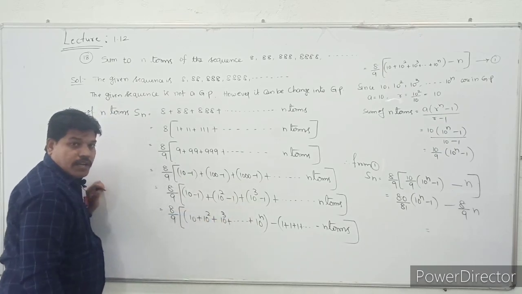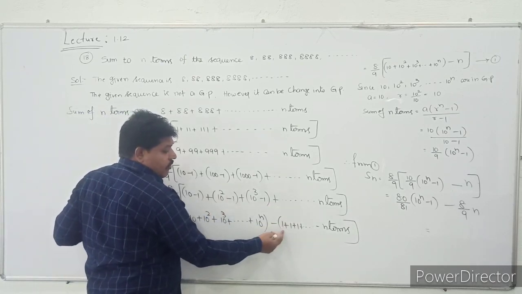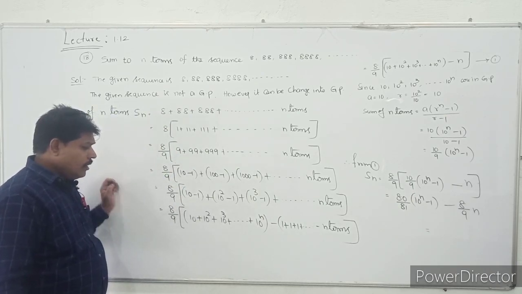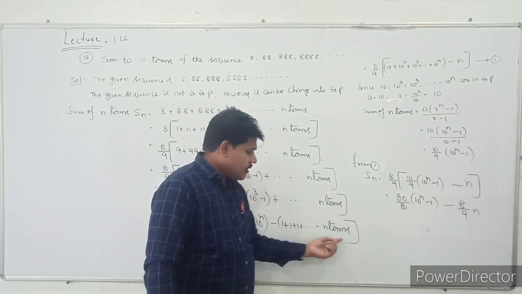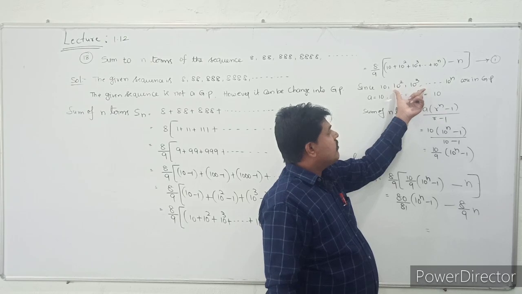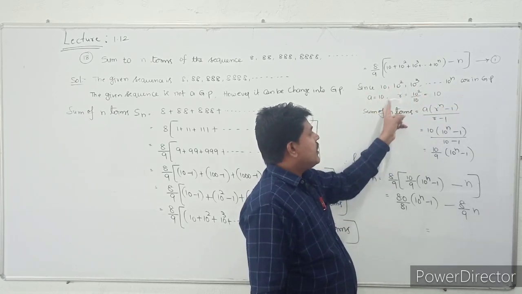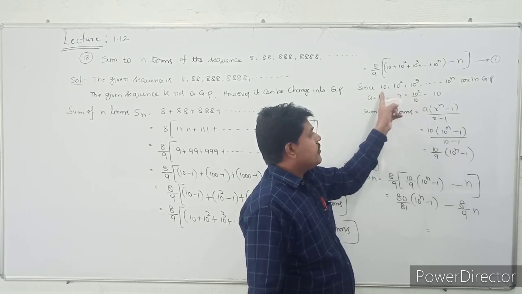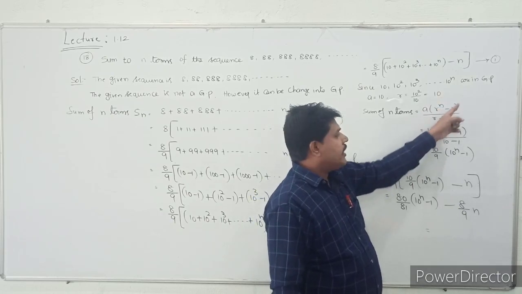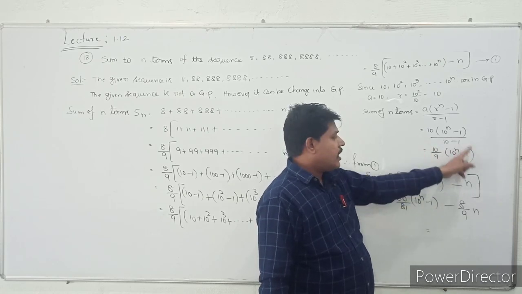The nth term will become 10 power n only. And also you can take the minus 1, minus 1, minus 1 and so on. Take the minus common: 1 plus 1 plus 1 and so on plus n terms. You can observe that 1 plus 1 plus 1 is nothing but n. This is a GP, so take the sequence here, since 10, 10 square and so on are in GP. The first term is a equal to 10 and the r value is 10 square by 10. The second term over the first term will be the ratio. So sum of n terms is a into r power n minus 1 by r minus 1. Just replace the values, you will get 10 by 9 into 10 power n minus 1.